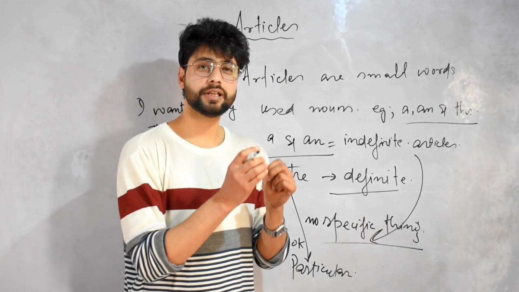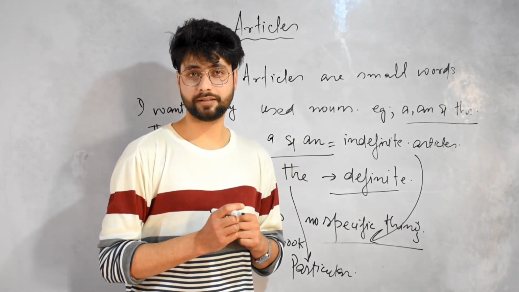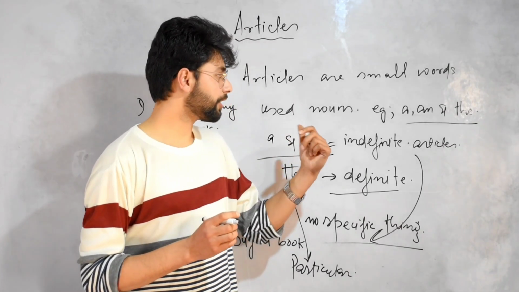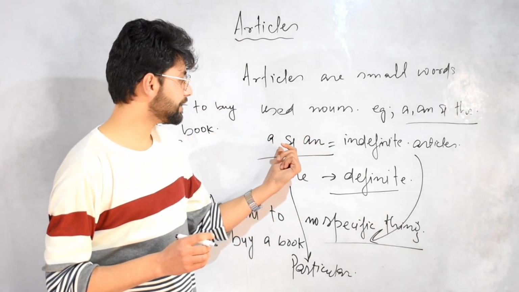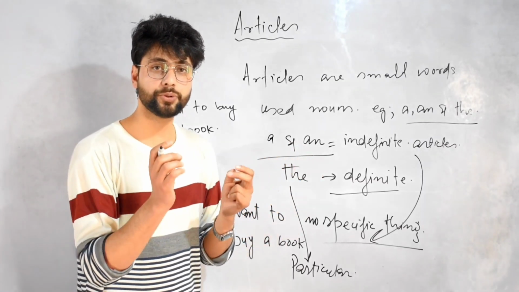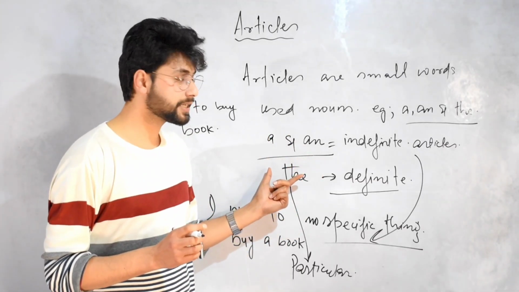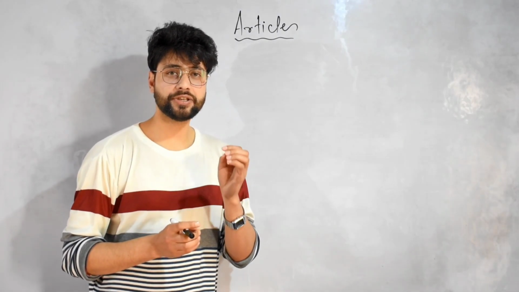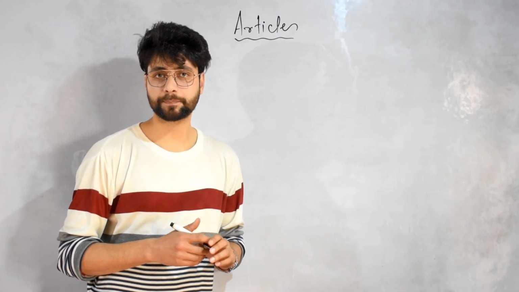So this was about the definite and indefinite articles. I hope this is clear now. Now we will try to understand where these are used, and what the rules are for these articles to be used before nouns. First we will see the use of indefinite articles.